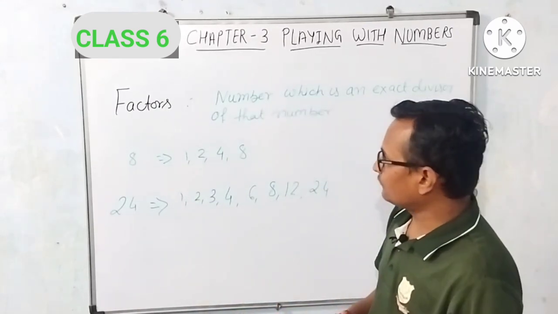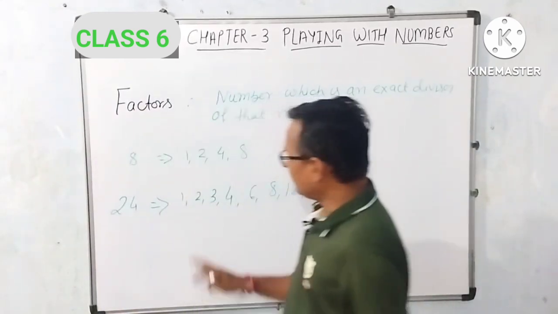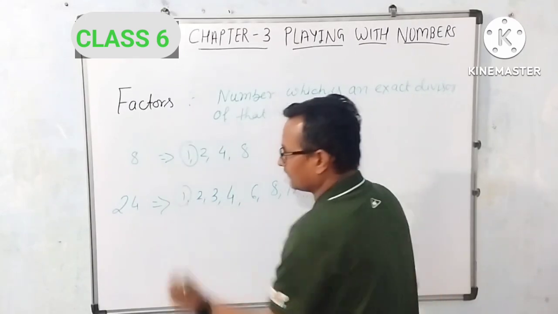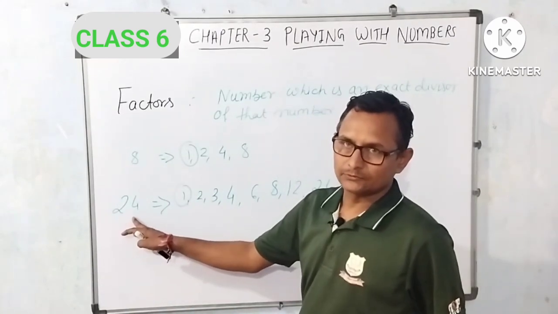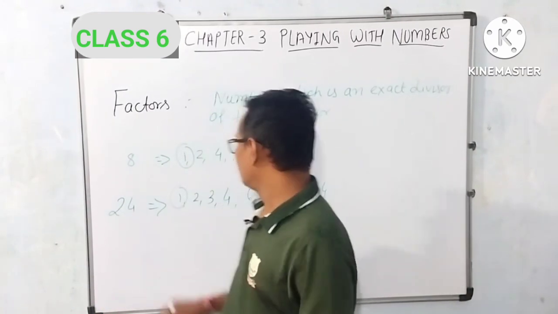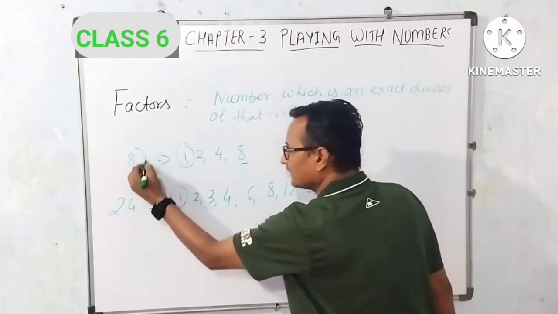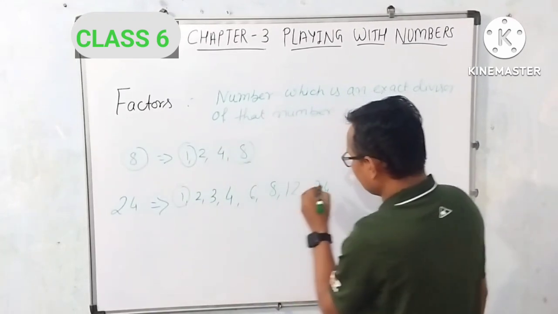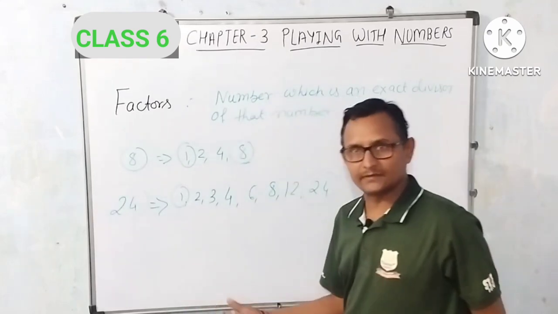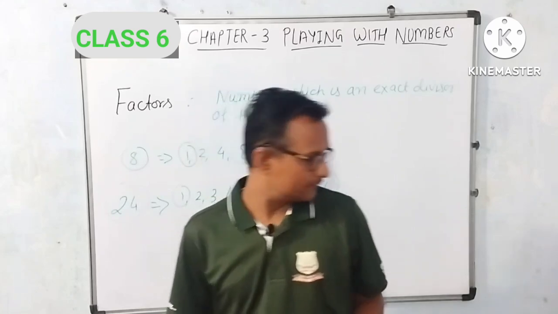So friends, there are some properties which we have to understand by this factor. First, we have to see one is common in every factor of numbers. So we can say 1 is the factor of every number. 8 is the factor of number itself. Here 24 is a factor of 24, number itself. So here we have to see the property. What is the property of factor?